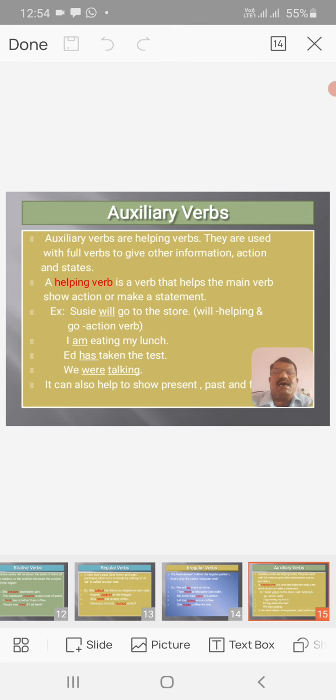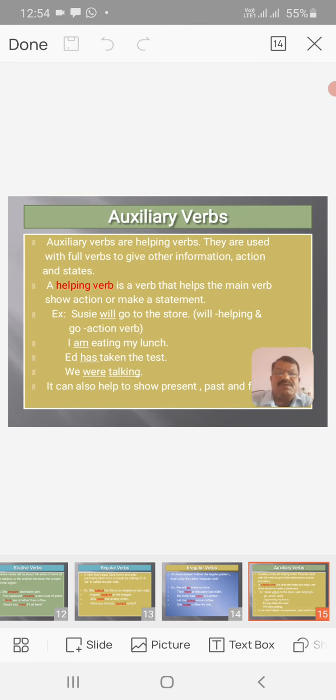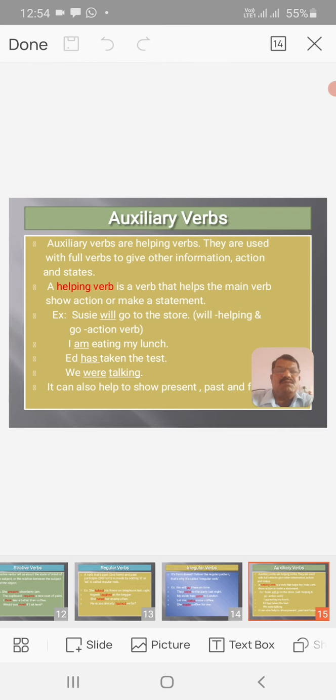Then there are some other kinds of verbs, that is auxiliary verbs. What do you mean by auxiliary verbs? Auxiliary verbs are helping verbs. They are used with full verbs to give other information, actions and states. A helping verb is a verb that helps the main verb show action or make a statement. For example, Susi will go to the store.